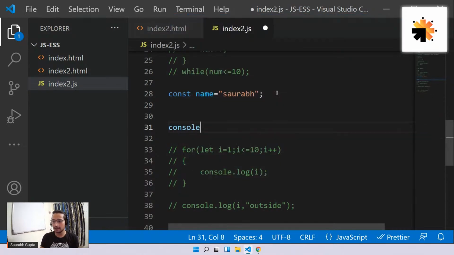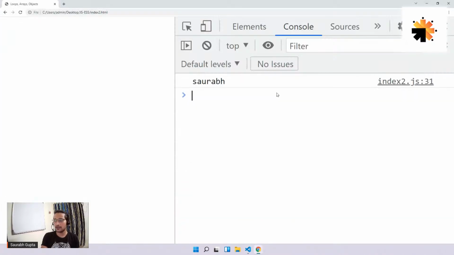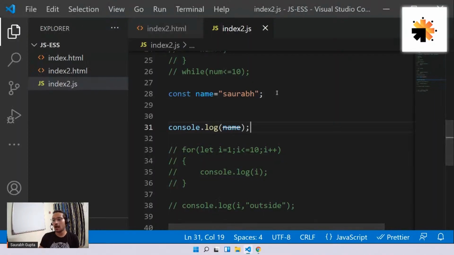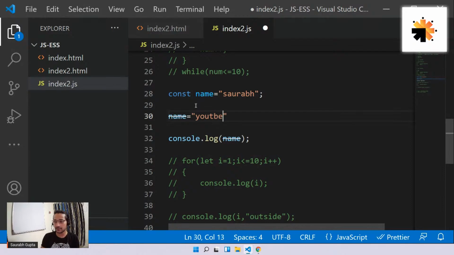Now let me comment this out and print console.log name. See, I get Saurabh. Now, if I try to change that, name equals, let's say, YouTube, something like that.